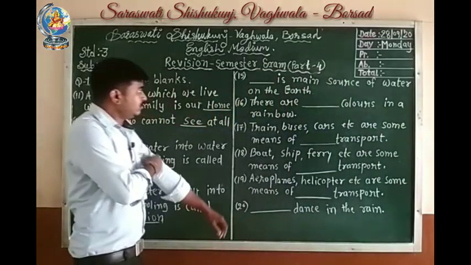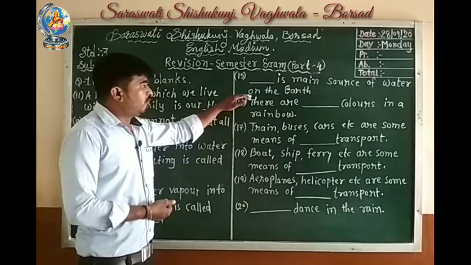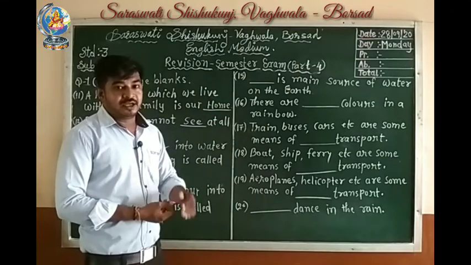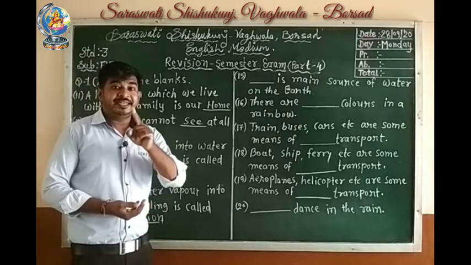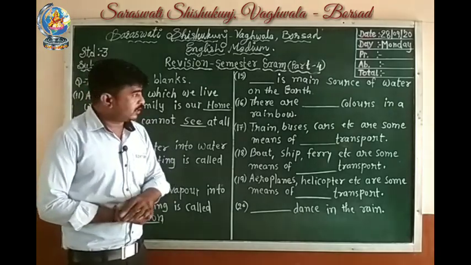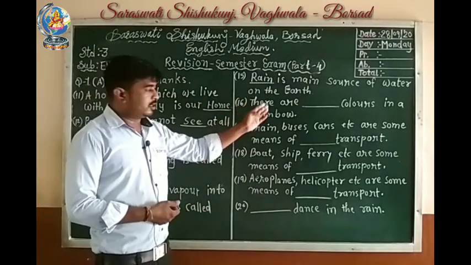Next, 15 number, blank is main source of water on earth. What is the main source of water? Students, we learned rain is the main source of water. Rain is the main source of water on the earth.